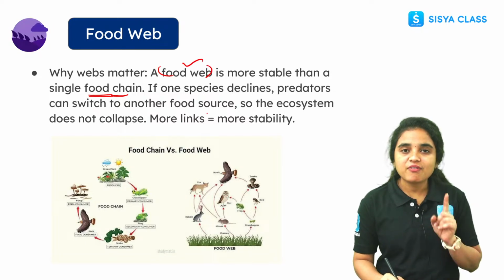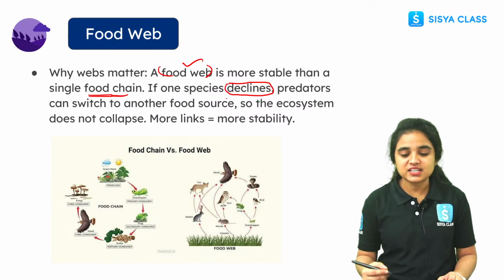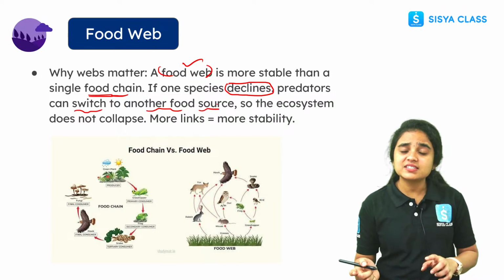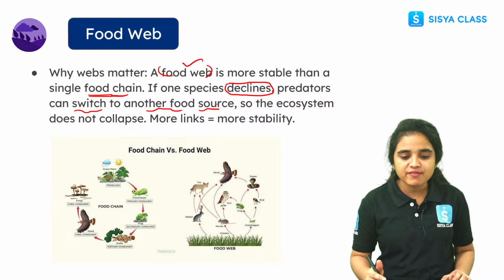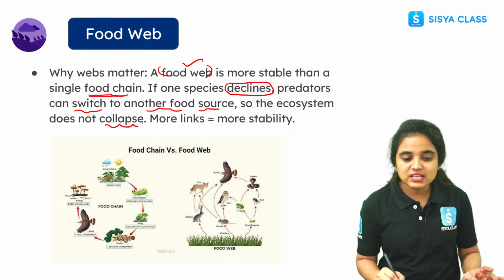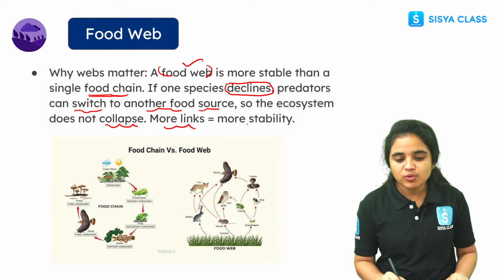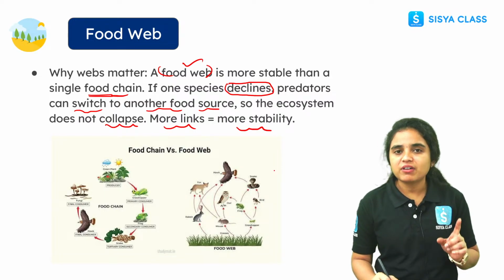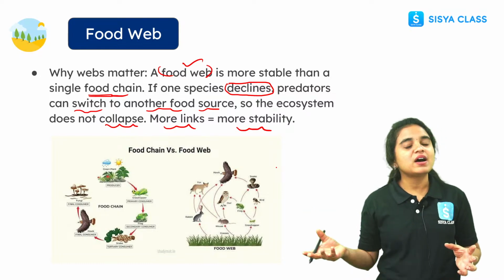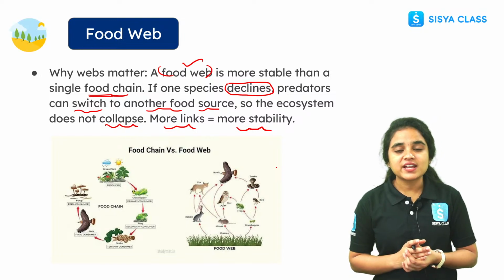Why? Because if one species declines, means if one species no longer exists, predators can easily switch to other food sources for survival. So the ecosystem does not collapse. This is the most important thing, why the food web matters here. So more links equal more stability. If any species disappears or declines, that organism can switch to other food sources. This is how the food web has many cross chains and interlinks.